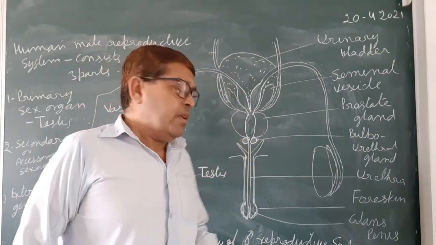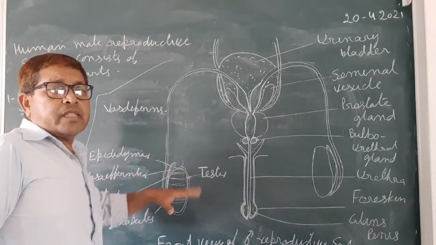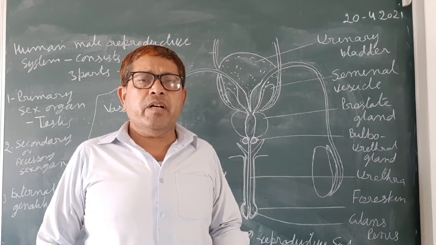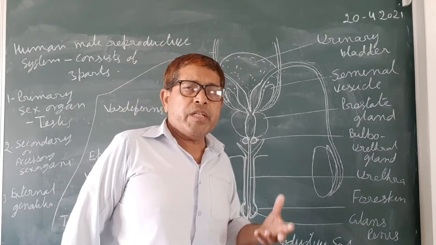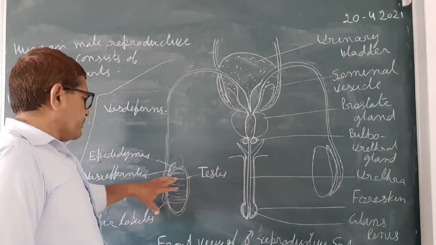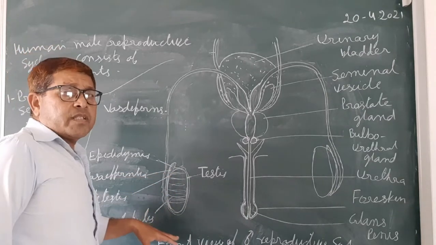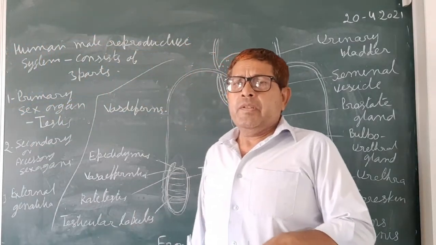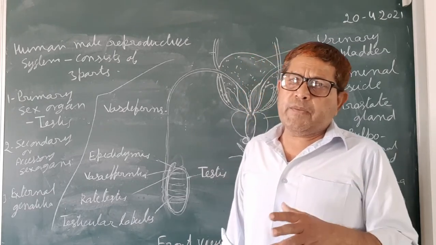It consists of, you see here, the testis. The testis hangs outside the body, outside the abdominal cavity, in a testis sac called the scrotum. Internally the testis consists of testicular lobules, which have seminiferous tubules, and these seminiferous tubules produce the sperm.